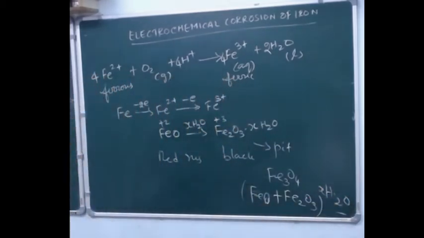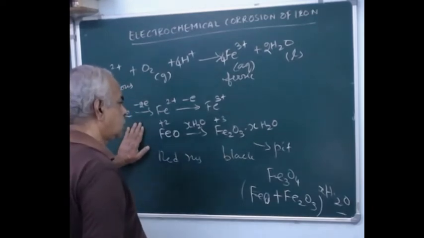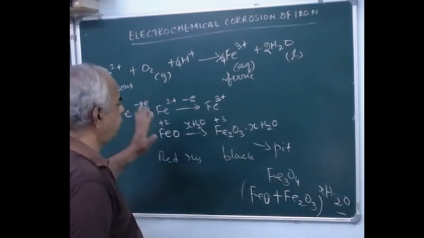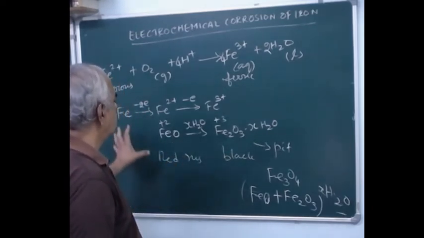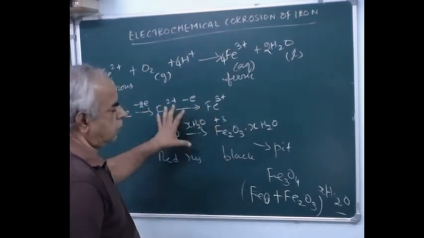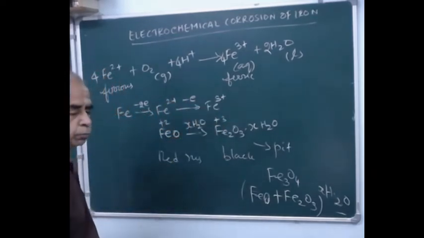So thereby the hard structure of iron becomes weakened by the deposition of rust, that is rust collection. Okay.